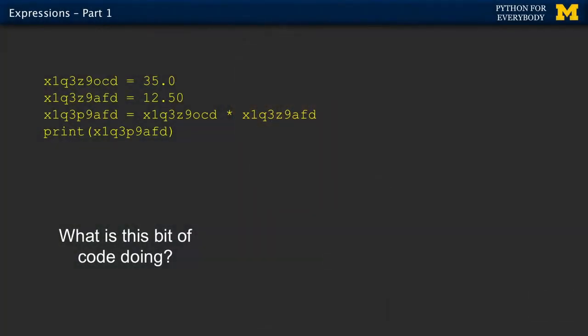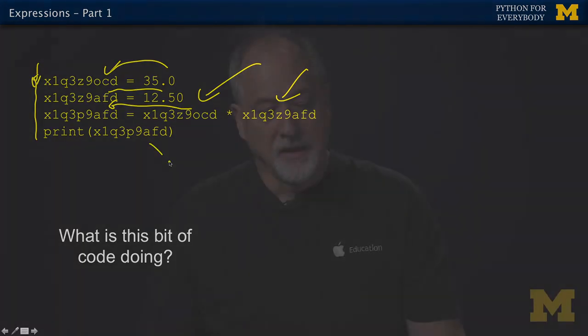So here is a little code. It's 4 lines of code. And start at the top. Run this line, and that says find a little piece of memory and label it that thing and stick 35 in it. Find a little piece of memory, label it that thing, stick 12 in it. Pull that first thing out and pull the second thing out, multiply them together and put them into yet a third variable. If you look at these things really closely, they're all unique and distinct, and you do have to look at them very closely. Then you print the third thing out.